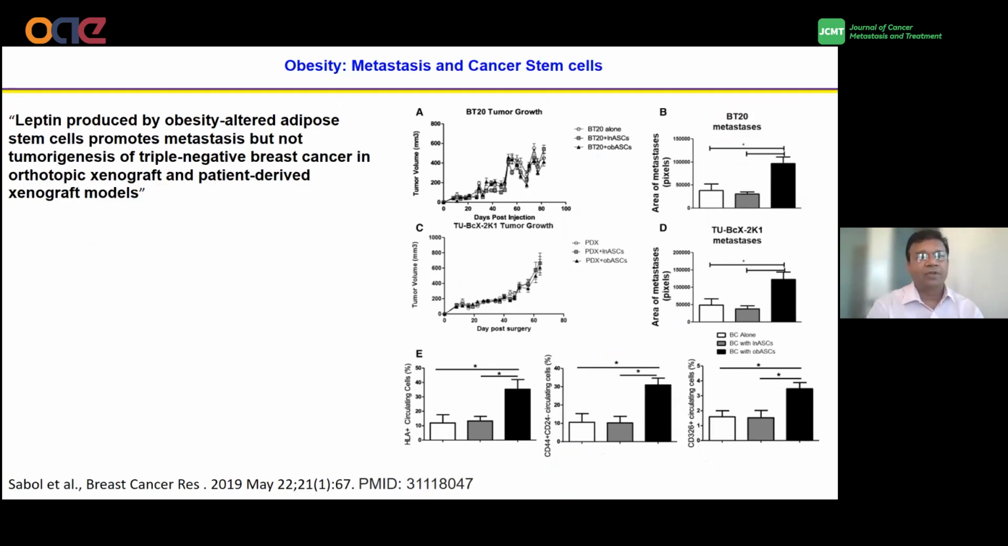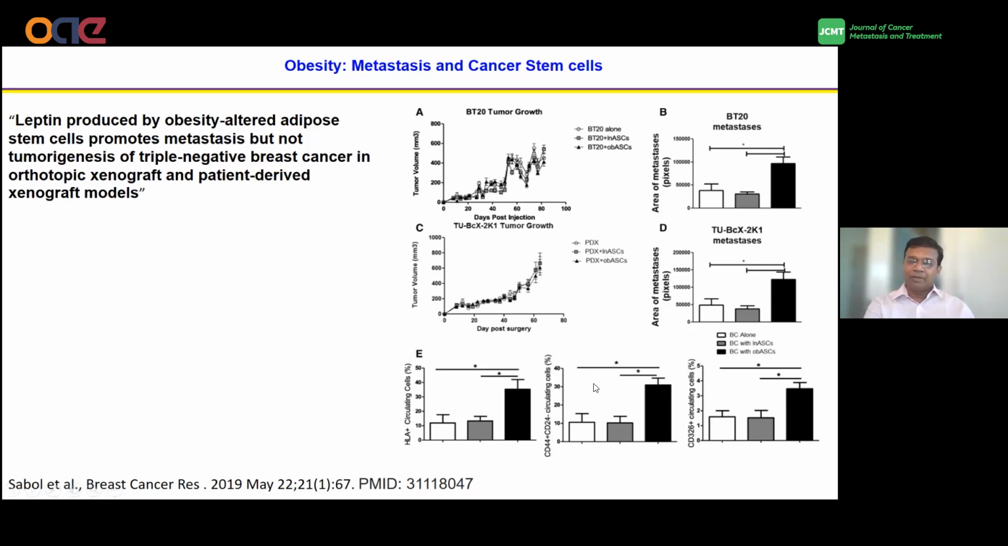In collaboration, we reported that the leptin produced by the obese-altered adipose stem cells promotes metastasis, but not tumorigenesis. We used two different models: one is the orthotopic model, and the other is the PDX model. In both models, you can see that the tumor growth remained the same. However, when you look at the metastasis in the lung, you can see that the mice injected with the obese adipose stem cells have a higher number of metastatic cells in their lung.